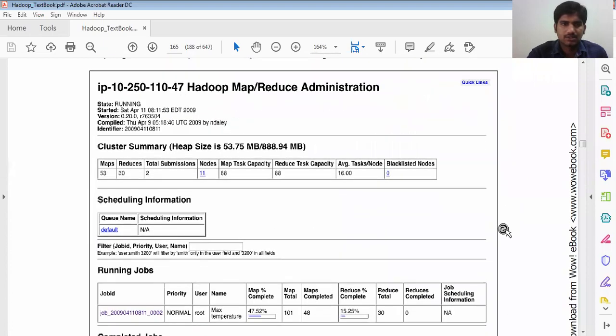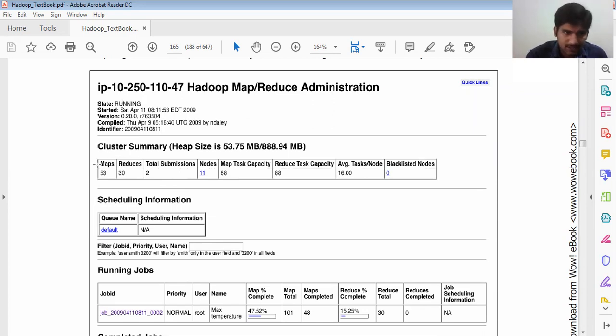Okay, so this is the page we have discussed up to now. In the first page we know the status, which version was started, the Hadoop information, and whether the job tracker is running.